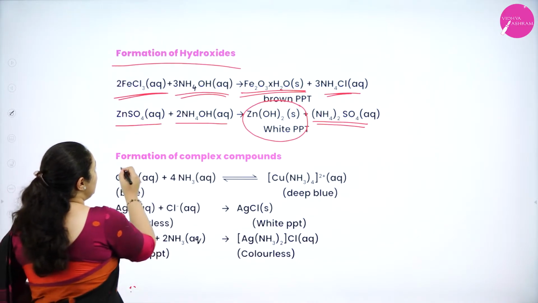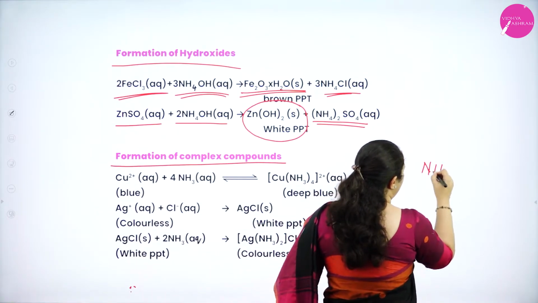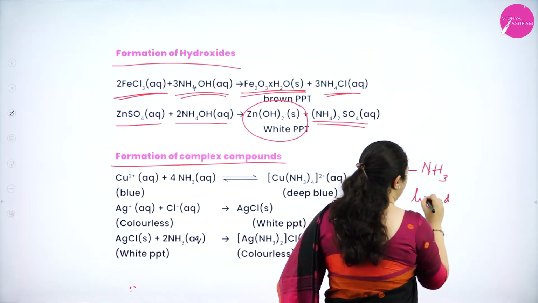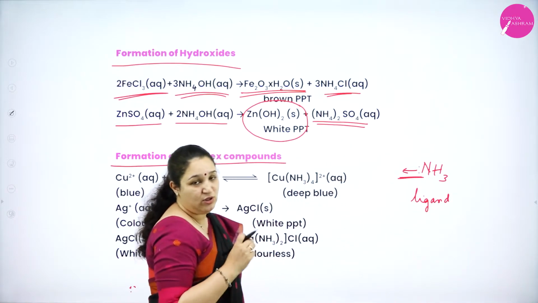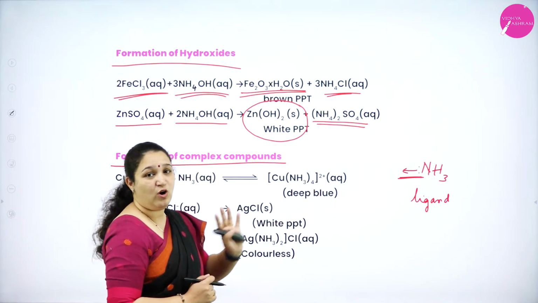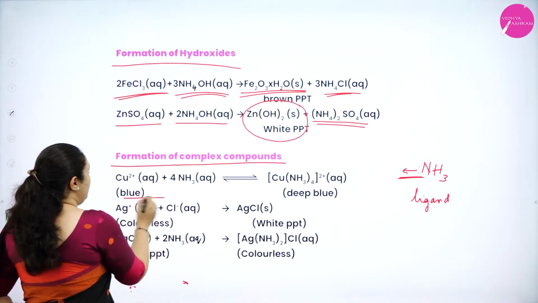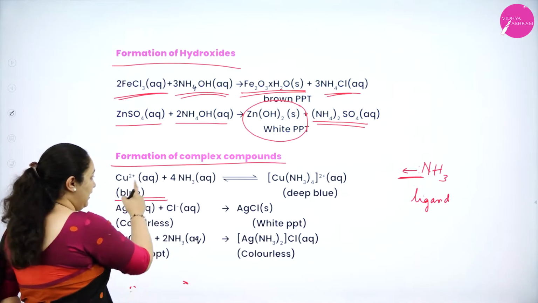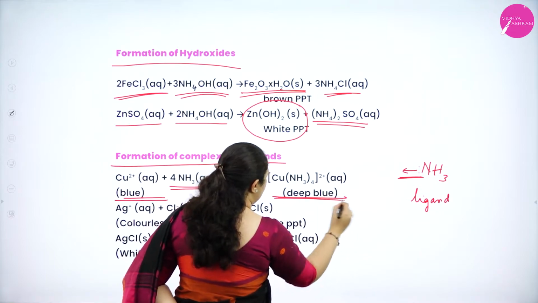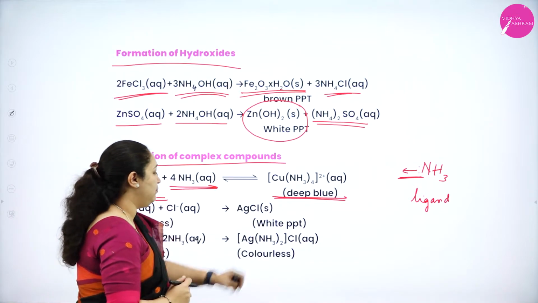Okay, next is formation of complex compounds. Now, ammonia NH3 has a lone pair of electrons, so it can act as a ligand because it can donate a pair of electrons to the metal ion. Thus it will act as a ligand and form coordination compounds or coordination complexes. First, in the presence of Cu2+ ion in aqueous solution, if you add ammonia, we get a complex, the cuprammonium ion. That is a deep blue color.